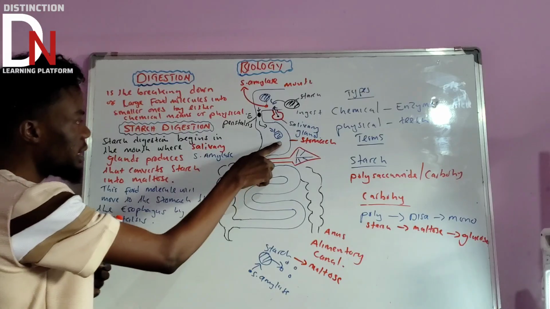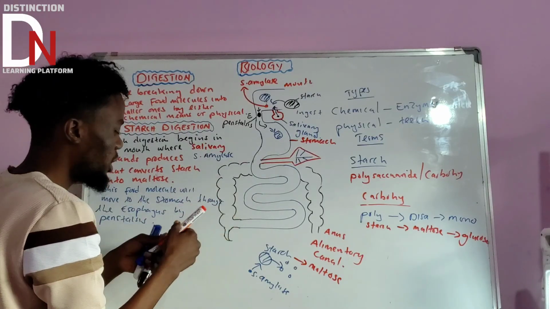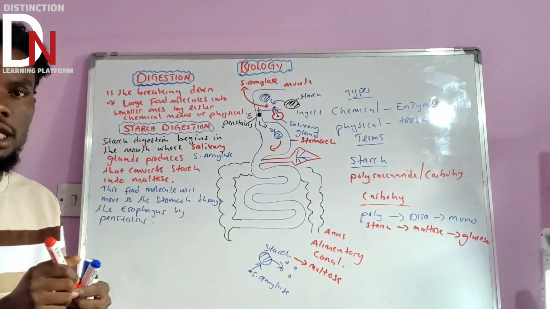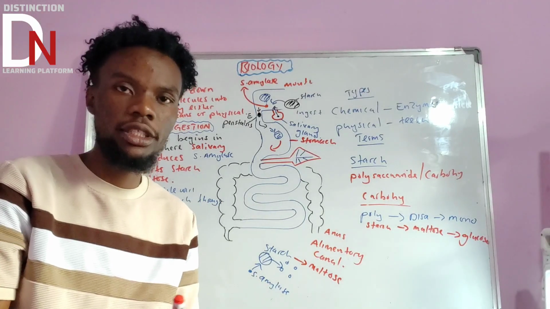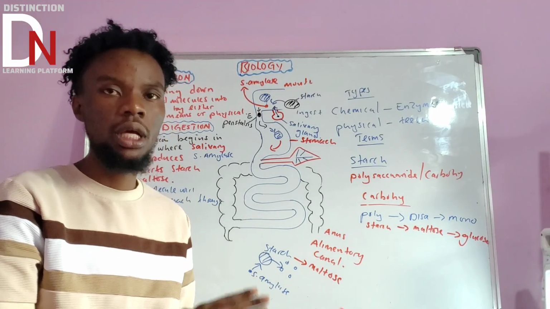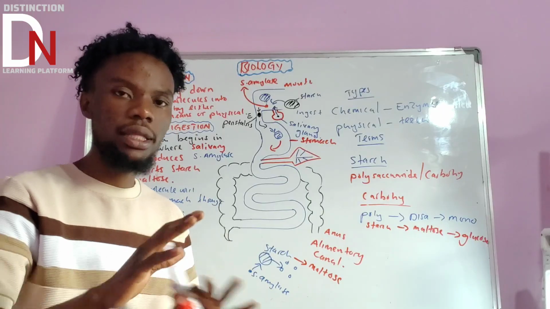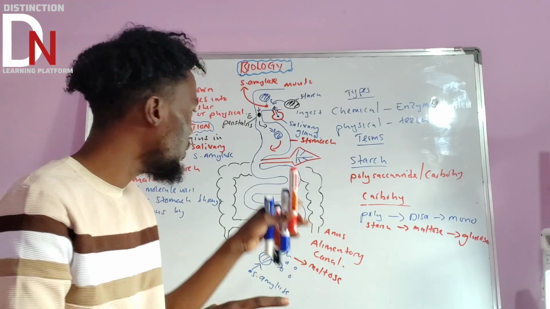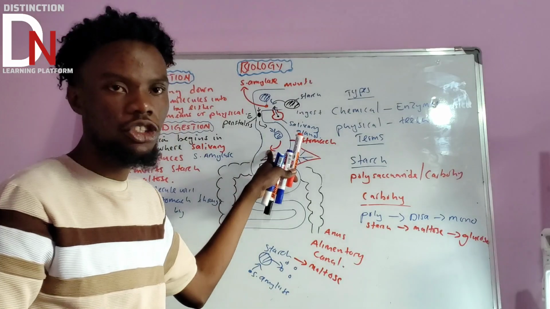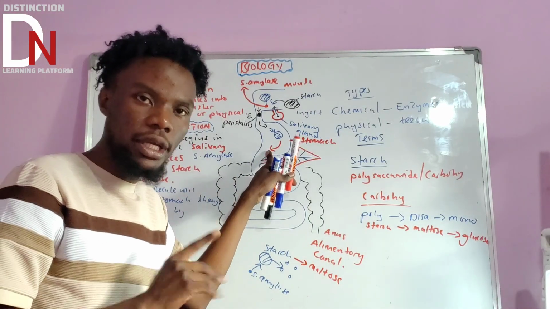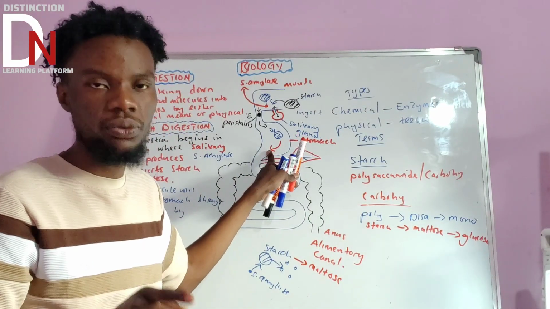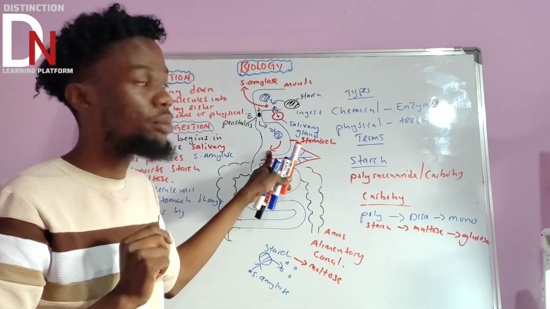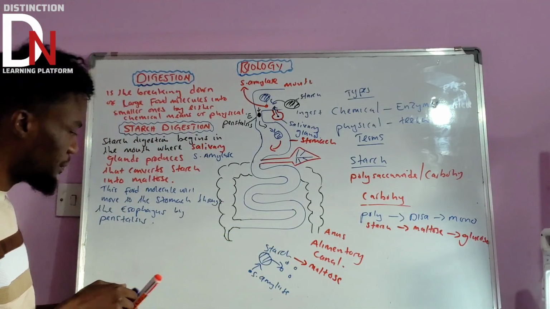I said that in the stomach there is no digestion for starch. Digestion of proteins is what will begin now. So starch digestion doesn't happen in the stomach, but other types of digestion, like protein digestion, will start. It will give more time for protein digestion in the stomach. But since we are talking about starch digestion, we are going to say starch digestion is not going to happen in the stomach.